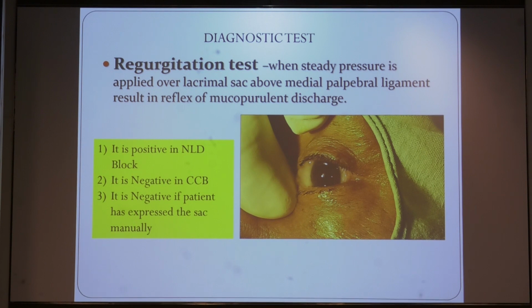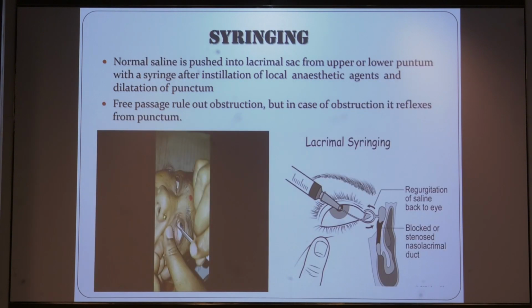Sometimes negative regurgitation can occur if the patient came after already expressing their sac manually. If it is not confirmed by the regurgitation test, then we go for the syringing procedure. With the help of syringing, we can rule out where the blockage is, either nasolacrimal blockage or blockage in the common canaliculi or canaliculi area.